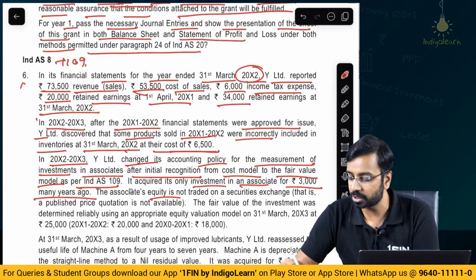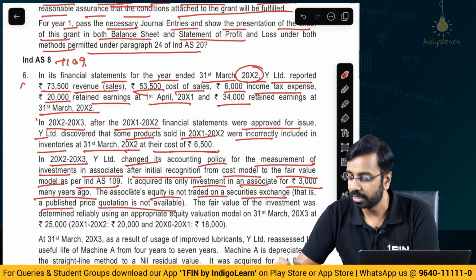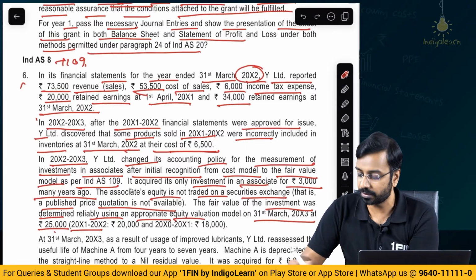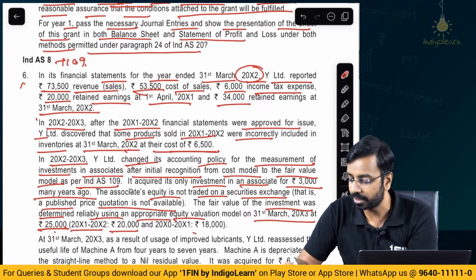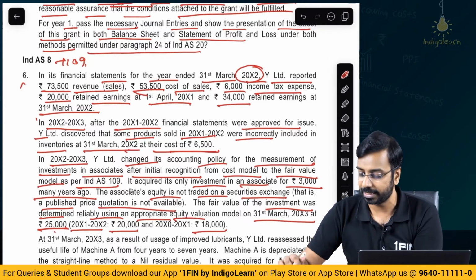The associate equity is not traded on a security exchange, that is, a published price quotation is not available. The fair value of the investment was determined reliably using an appropriate equity valuation model on 31st March of year 3 at 25,000, previous period 20,000, and at the end of the first period, that is, as on 31st March of year 1, 18,000.